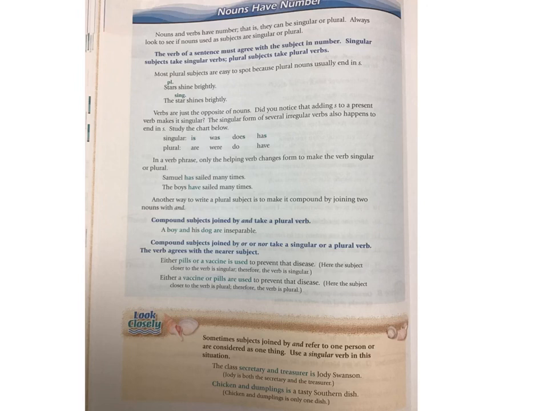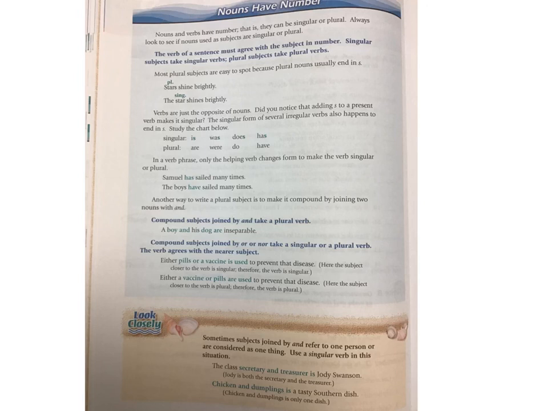But sometimes you have compound subjects joined by and that means the same person or the same dish or the same meal. Like class secretary and treasurer is the same person. Jody Swanson is the same person here. So therefore they refer to this as singular, and therefore they use a singular verb is. That's kind of like the example of ham and eggs, because that's considered one dish. And because it's considered one dish, it's going to be considered singular. So therefore we need a singular verb that ends in S. Is. Right, exactly.